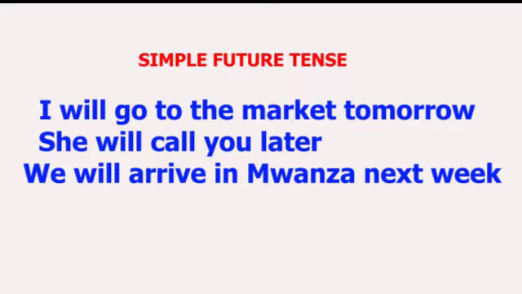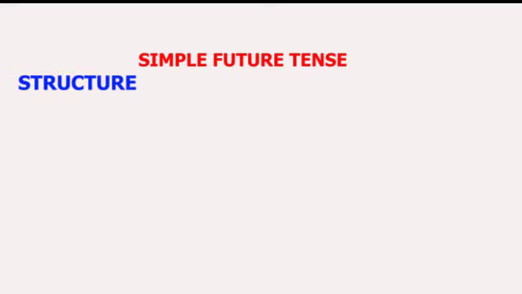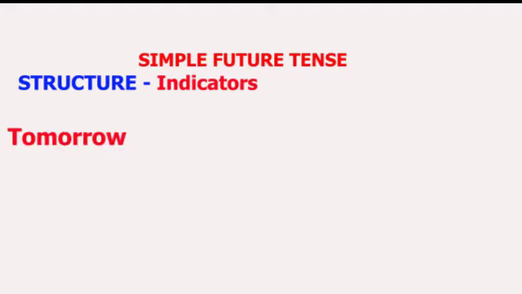And you know that expressing future events is not very difficult. There are some few issues that you need to take into consideration so that you can express these future events without any problem. The first one, as usual, you should look at the indicators of simple future tense. The first indicator is tomorrow, which in Swahili language means kesho.